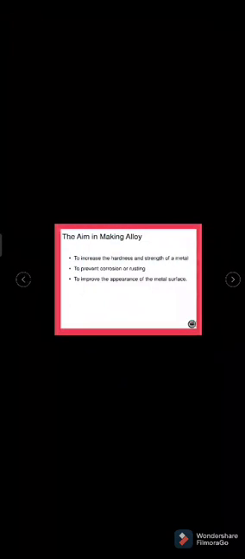The steel, gold ornaments. Okay, the aim in making an alloy is to increase the hardness and strength of the metal, to prevent corrosion or rusting, and to improve the appearance of the metal surface.